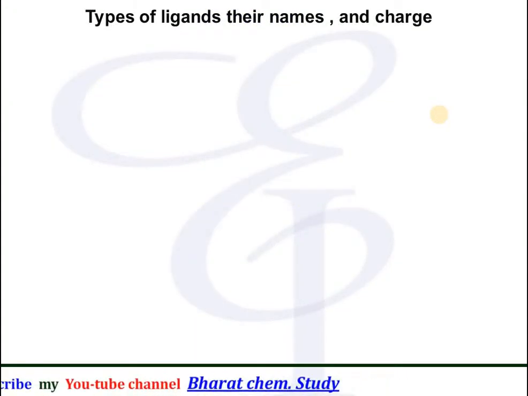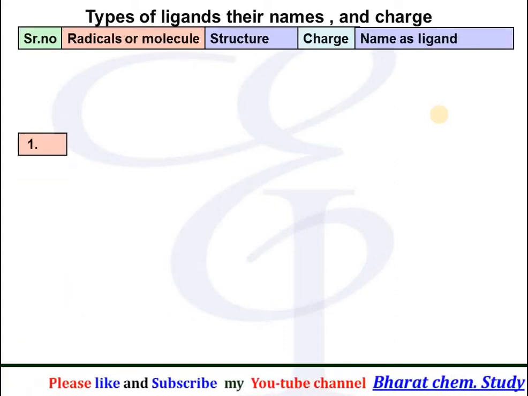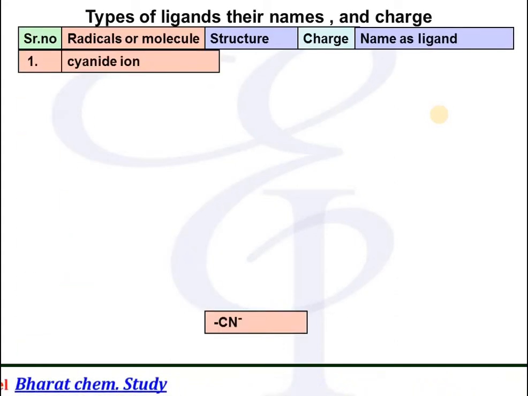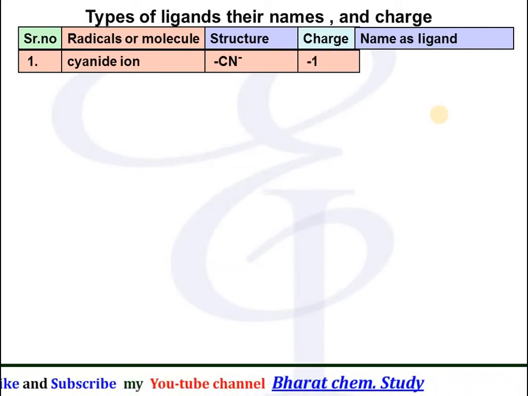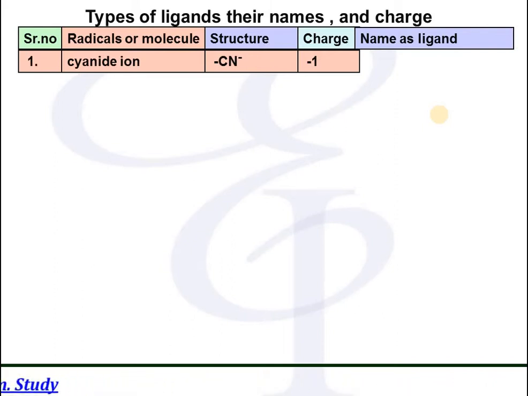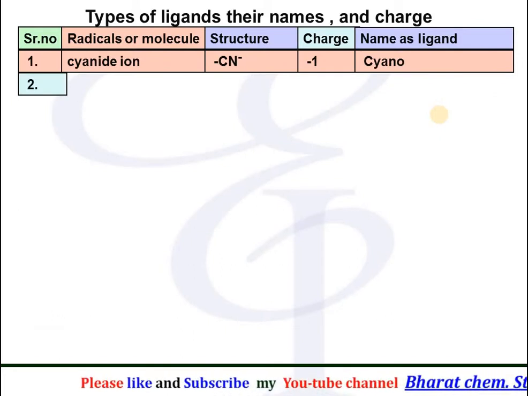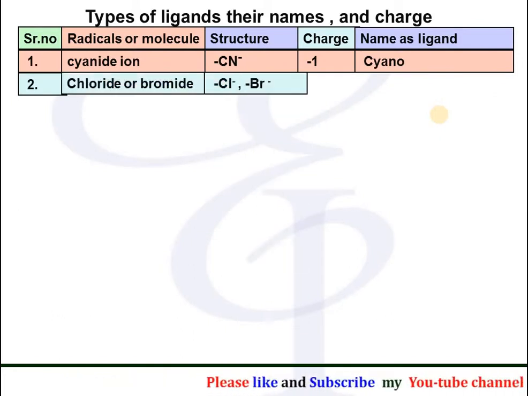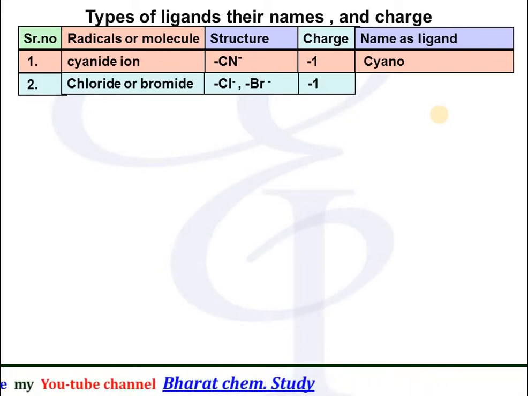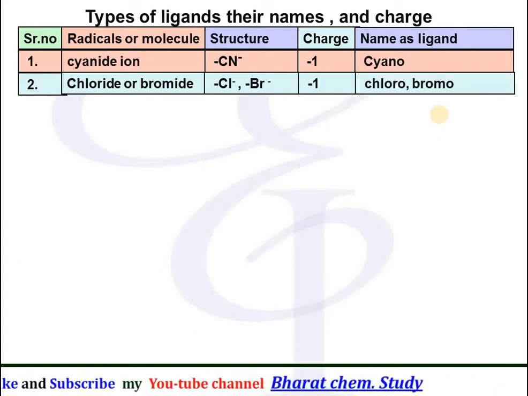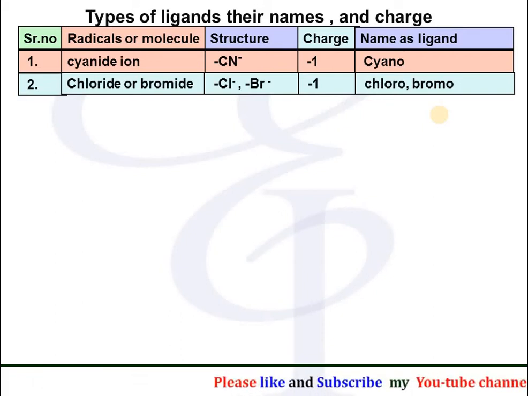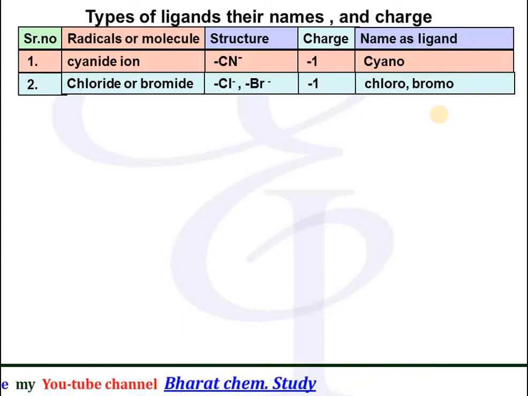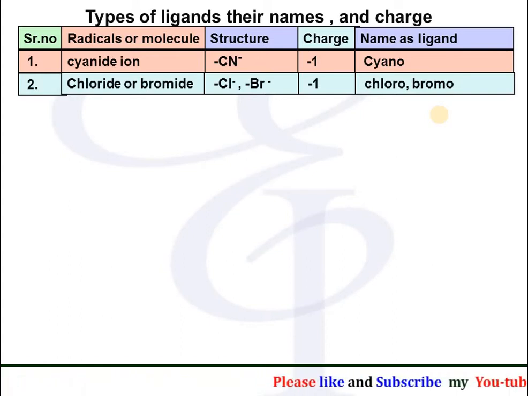Now a table which has the types of ligands, their names and charge. First one, cyanide ion, having the formula CN, and the charge on cyanide is -1. But when it is present inside the square bracket, its name will be written as cyano. Second point, chloride or bromide, represented by Cl or Br, both having charge -1 each, and when they are present within the bracket, their name is written as chloro or bromo. Nowadays, instead of chloro and bromo, chlorido or bromido is also used, and in case of cyanide, the word cyanido is also used.